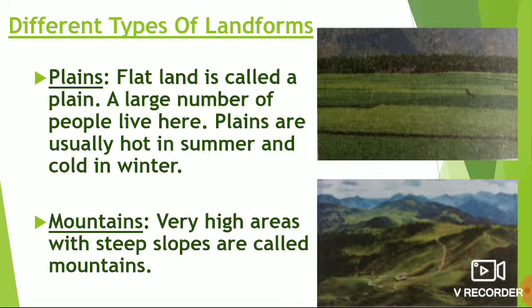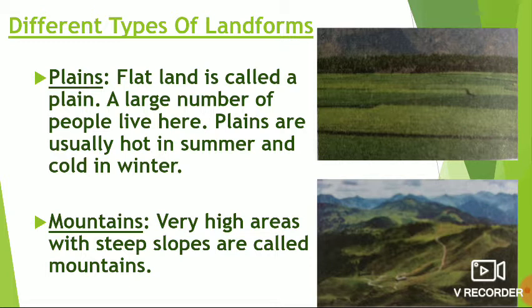Plains. Flat land is called a plain. Most people live and grow crops on the plains. Many rivers flow through the plains. A large number of people live here. Plains are usually hot in summer and cold in winter. Roads, houses, factories, and other buildings can be easily built on plains.